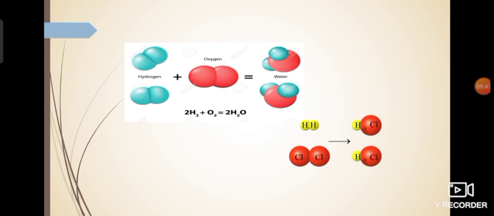So the old bonds, which were the bond between these two hydrogen atoms and the bond between these two chlorine atoms, are going to break, and the new bonds which are going to be formed are between this hydrogen atom and chlorine atom, and this hydrogen atom and chlorine atom. So this is how the rearrangement of atoms takes place, by the breaking of old bonds and the formation of new bonds. I hope it is clear to you.